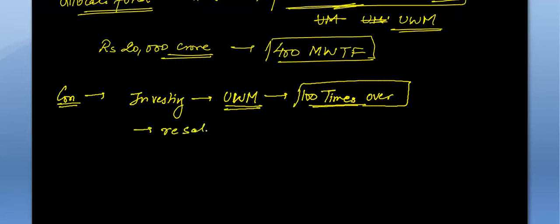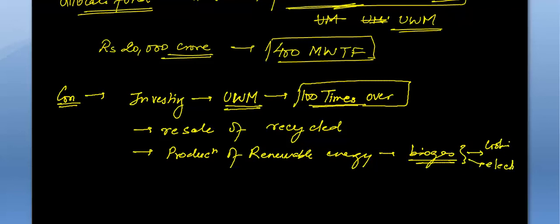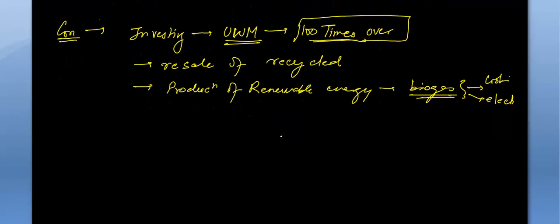By resale of the recycled products and by the production of renewable energy. Biogas is being produced, and this biogas can be used for cooking. It can be converted into electricity. So this is one of the benefits.